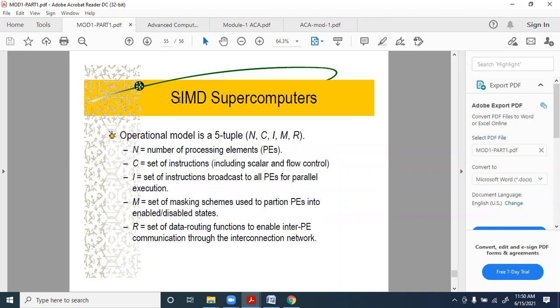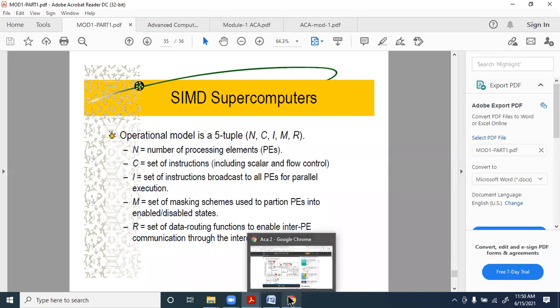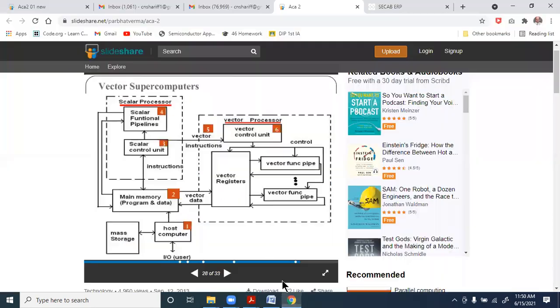Then we come to the SIMD supercomputers. Before going to the SIMD supercomputers, we can see the hardware over here. You have the scalar processor and the vector processor here. All the scalar data will go to the scalar processor, and all the vector data will go to the vector processor. You have a vector control unit here and a scalar control unit here.